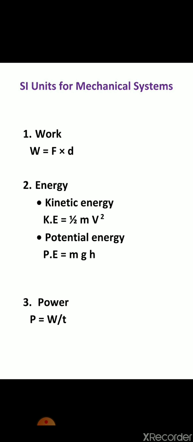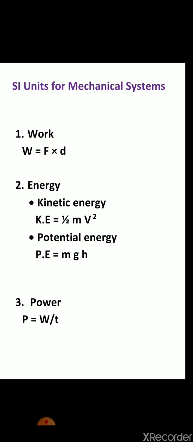Now third is power. Power is the rate of work done with respect to time. So power is denoted by P, it is work done upon time. So unit of power is joules per second, or we can denote it by watt. So this is about mechanical system.